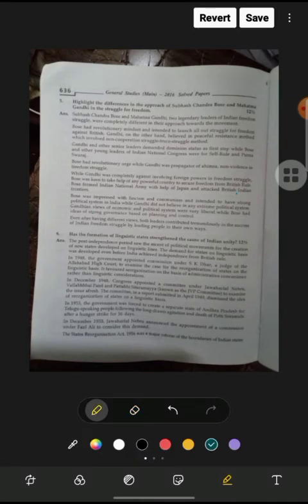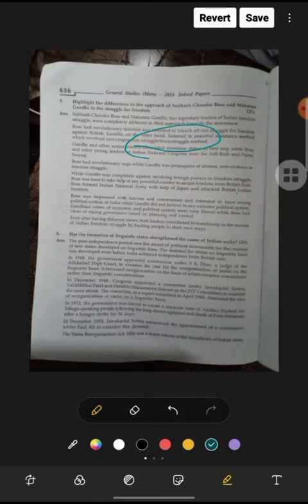First of all, Subhash Chandra Bose and Mahatma Gandhi, two legendary leaders of the Indian freedom struggle, were completely different in their approach toward the movement. Bose had a revolutionary mindset and intended to launch an armed struggle for freedom against the British. Gandhi, on the other hand, believed in the peaceful resistance method, which involved non-cooperation and the truth struggle method, satyagraha. This method was asked in mains as well as in prelims. So that was the Gandhian method. But what was the Bose method? It was the revolutionary mindset.